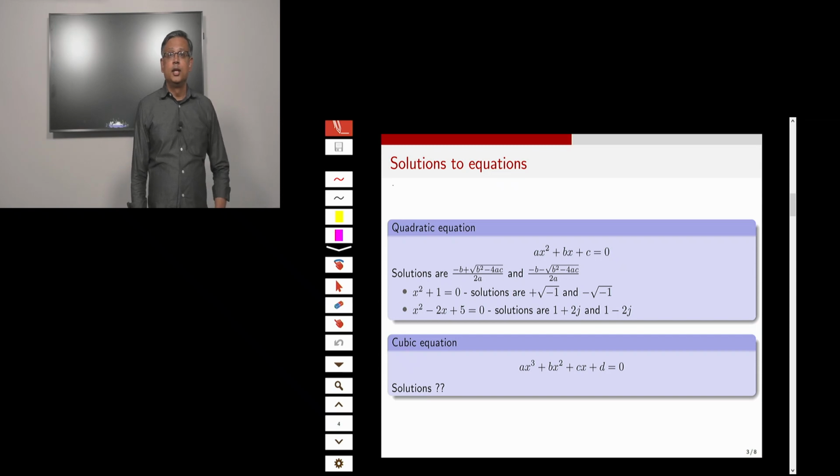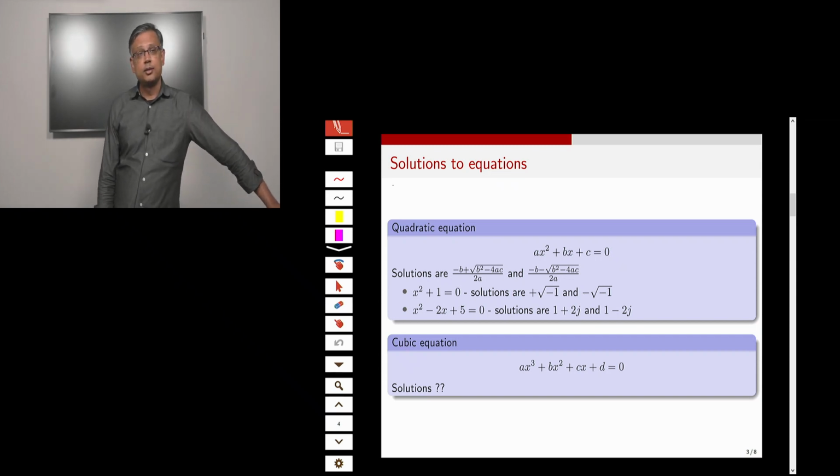However, the cubic is quite interesting. Even though by 800 AD we knew how to solve quadratic equations in most parts of the world, it took more than 700 years for people to find a formula for the solution to a cubic.